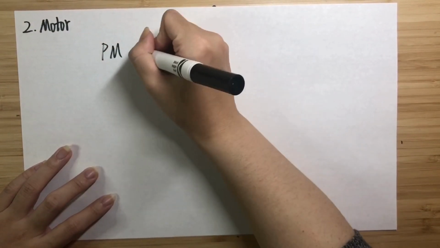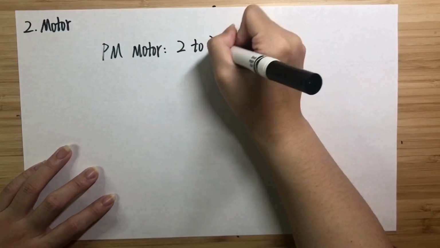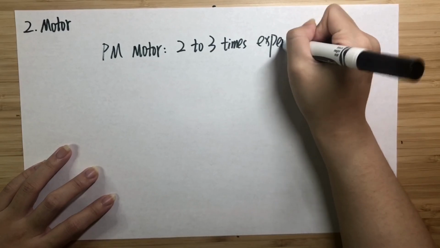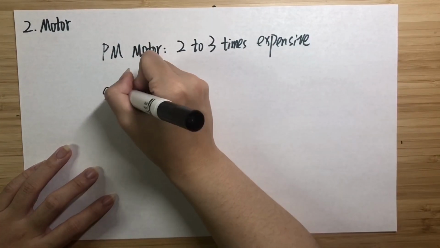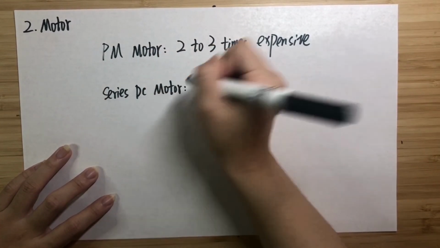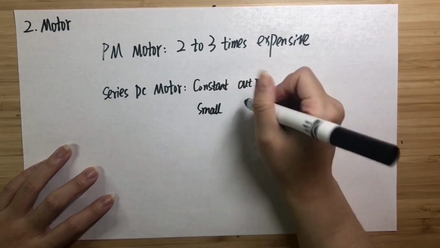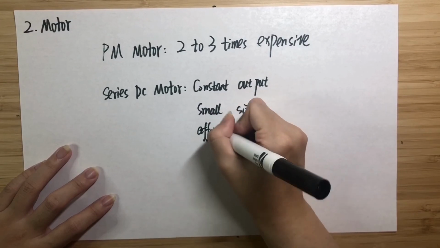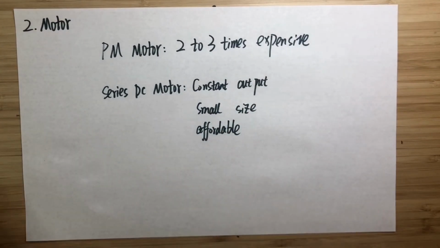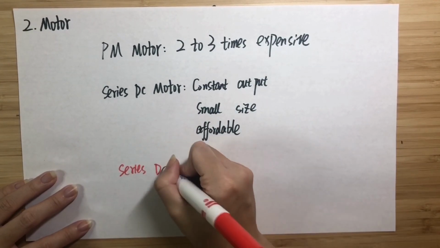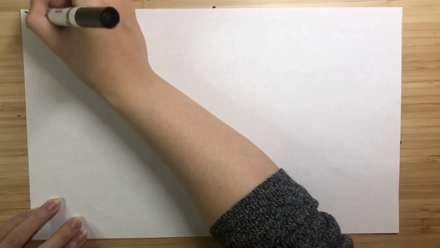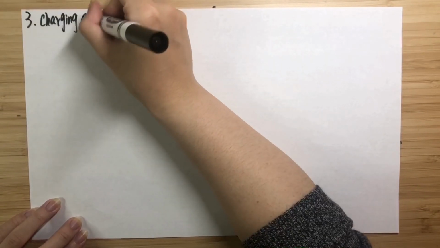Next is motor. We should choose motor according to actual needs. Well, it is true that the PM engine has better performance, but it is 2 to 3 times more expensive than any other engines. Therefore, we should choose series DC motor because it can maintain constant power output, it has a small size with a good price, and it is suitable for most small and medium-sized electric vehicles.